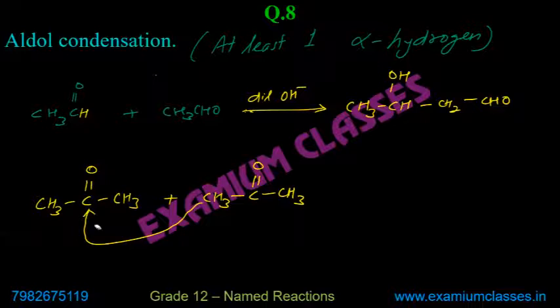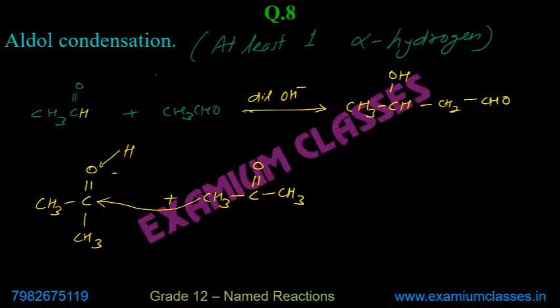To understand this, I'm writing this CH3 here slightly differently. It is still CH3COCH3. So this will get attached here and hydrogen will get attached here. So what will be produced?